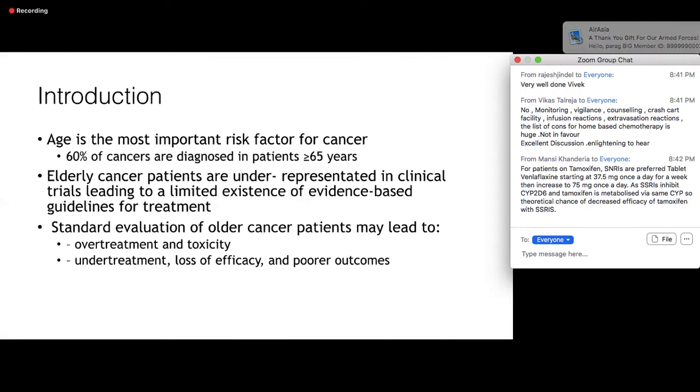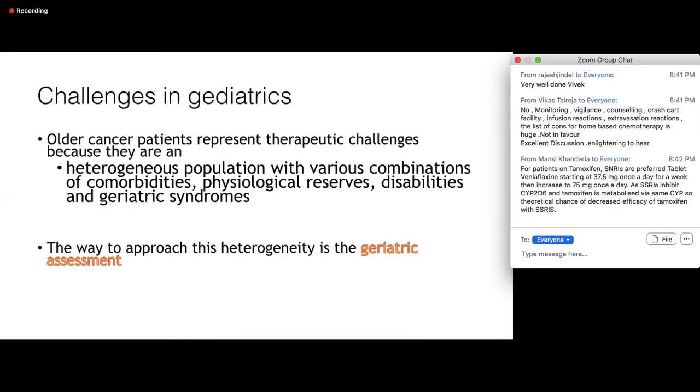Age, as we know, is the most important risk factor for cancer. 60% of cancers are diagnosed in patients more than 65 years. Unfortunately, elderly cancer patients are very underrepresented in clinical trials, so there is very limited existence of evidence-based guidelines for treatment of these patients. What commonly happens is either we overtreat and cause toxicity, or we undertreat, leading to loss of efficacy and poorer outcomes.